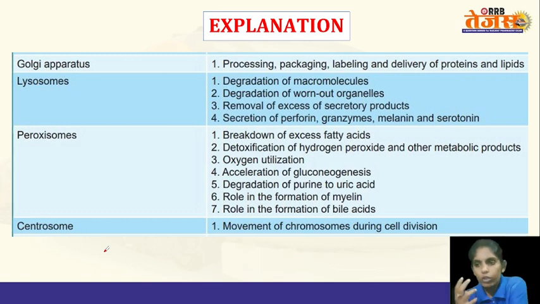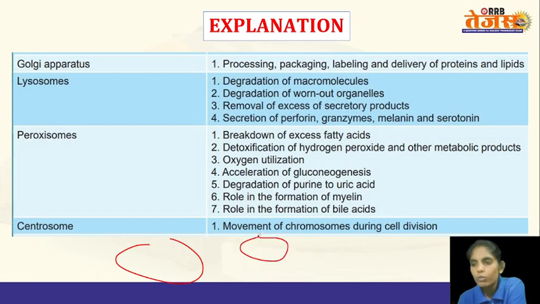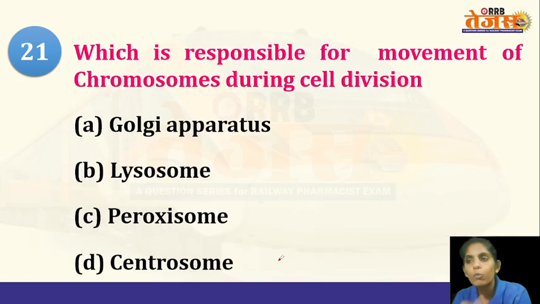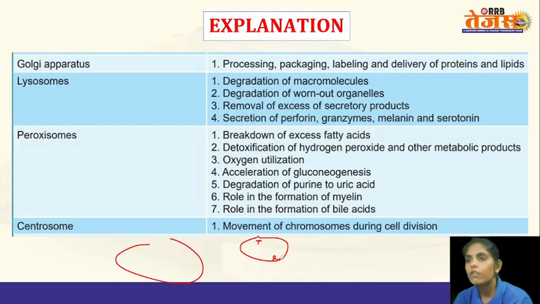I have told you that in the cell, the centrosomes will be present on the opposite sides, the opposite poles of the cell. One centrosome will be present on one side, the other will be present on the other side. They will produce mitotic spindles which will split the chromosome and drag it towards the opposite poles. So centrosomes are involved in the movement of chromosomes during cell division.